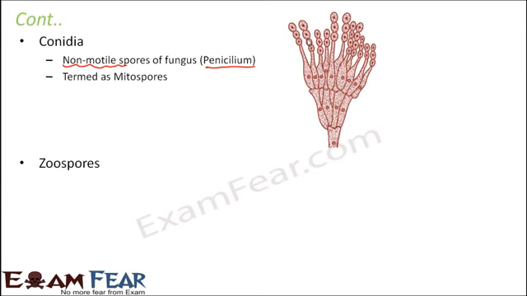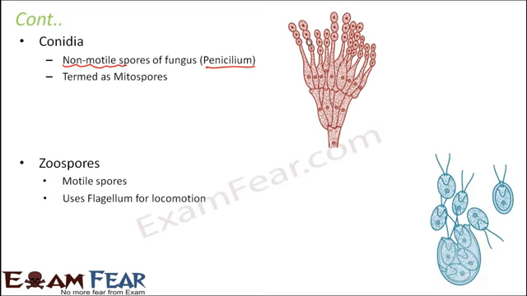Zoospores are one of the most common of the spores, and they are motile spores. That is, they can move from one place to another. They are very microscopic, extremely small, and they use flagellum for their locomotion. Here you see these are the zoospores. This is how the structure of zoospores will look like, and they have a flagella. The zoospores are all present inside the structure, and when they come in contact with favorable conditions, they get released, and each of them can give rise to a new organism altogether.